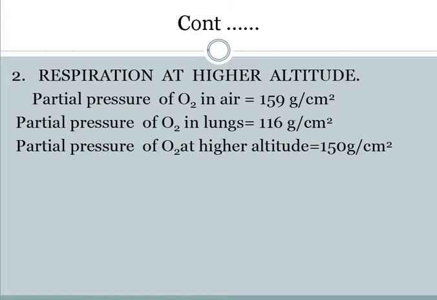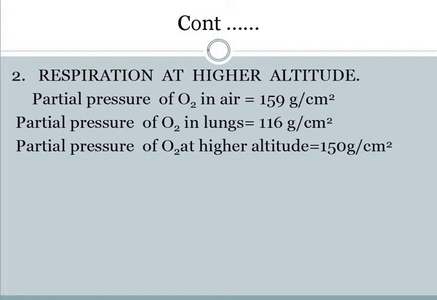So from higher concentration to lower concentration, the gases move. So oxygen moves inside the lungs, but the concentration of carbon dioxide inside the lungs is very high. Outside it is low, so it moves out. Girls, these values are very important from your objective point of view. They can ask you about the partial pressure of oxygen either in air or in lungs.